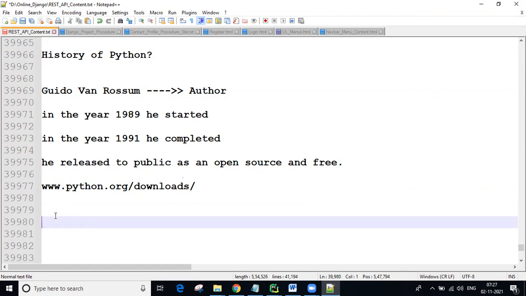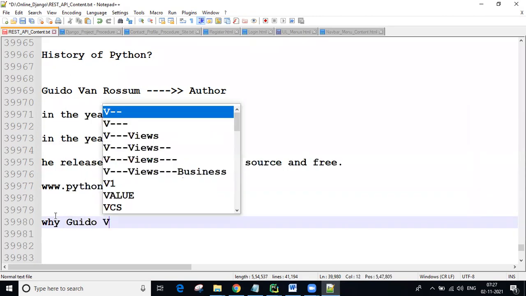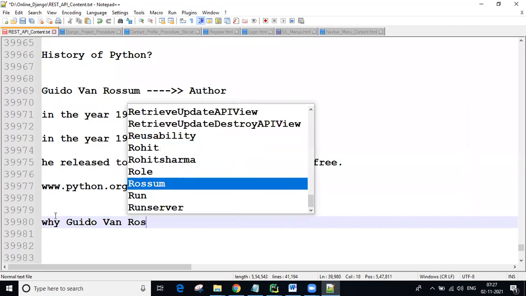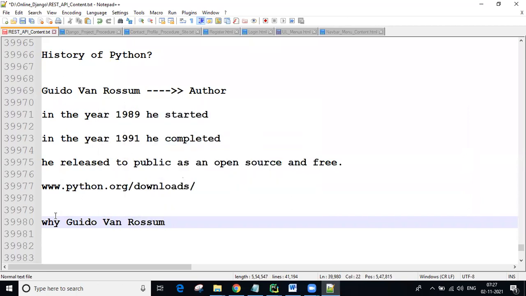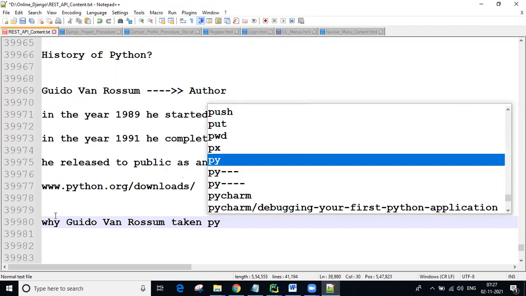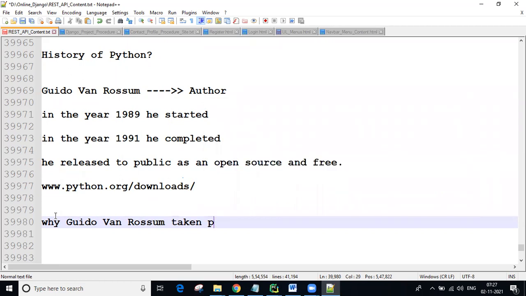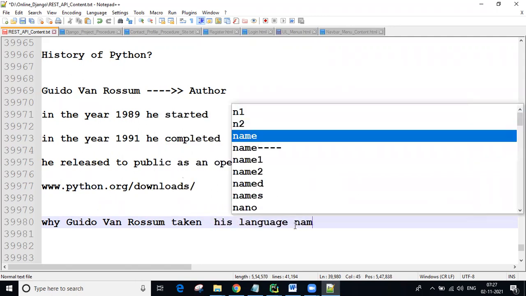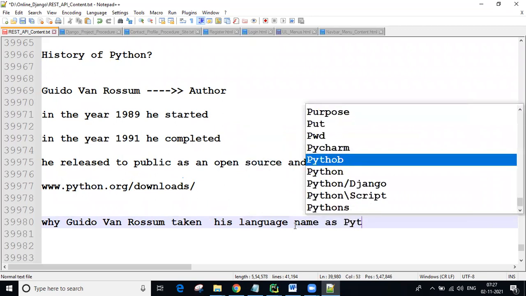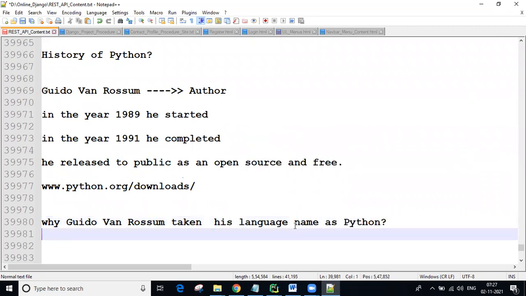Why did Guido van Rossum name his language Python?